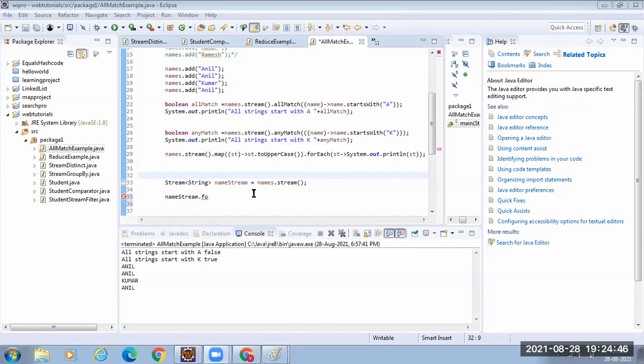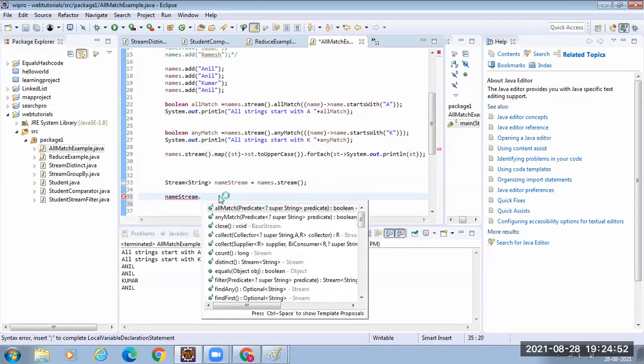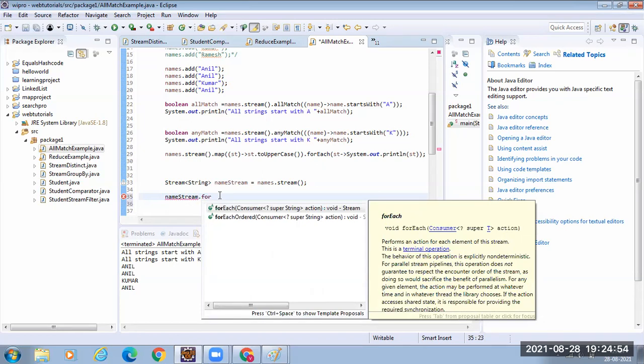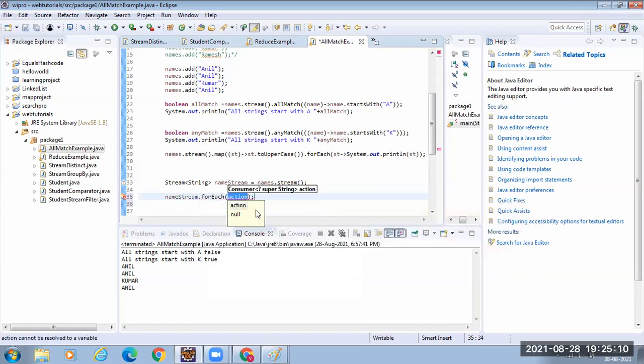Okay. So after I converted the list into a stream, I'm calling forEach. So forEach accepts one argument, which is a consumer. So you have to provide the lambda expression which implements the consumer interface. Consumer is the functional interface. Okay. So consumer basically takes one argument. So I started with one argument, name.